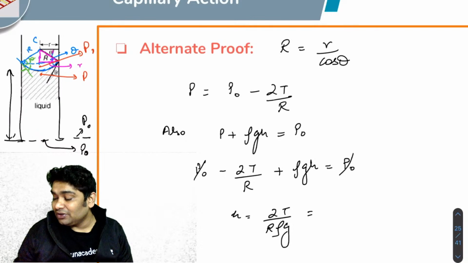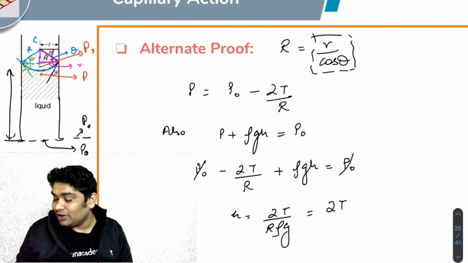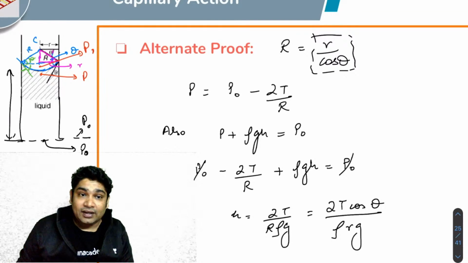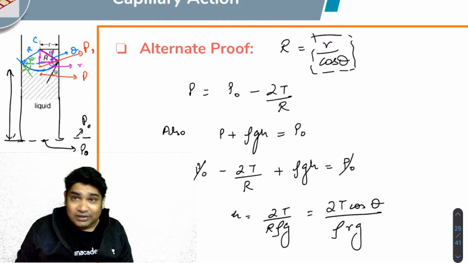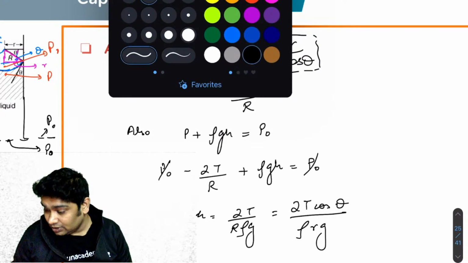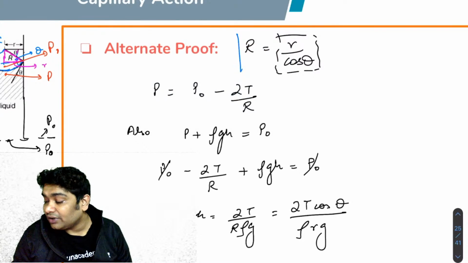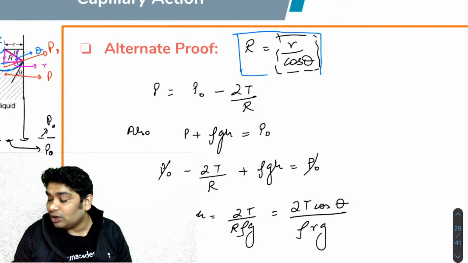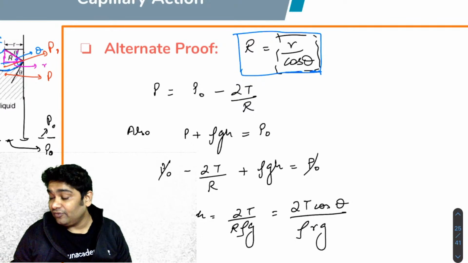Again, I can substitute the value of R from here, and I get the same expression, 2T cos theta over rho r g. This is an alternate method of solving this, and you should definitely remember this. JEE Advanced has asked 2-3 questions where this relation was important and used. Very important.